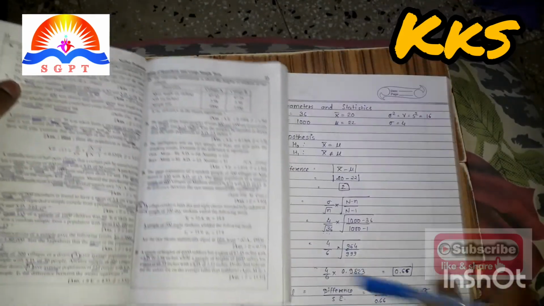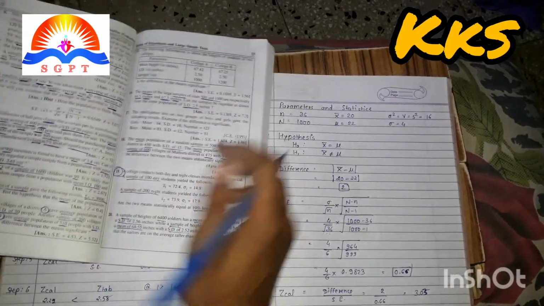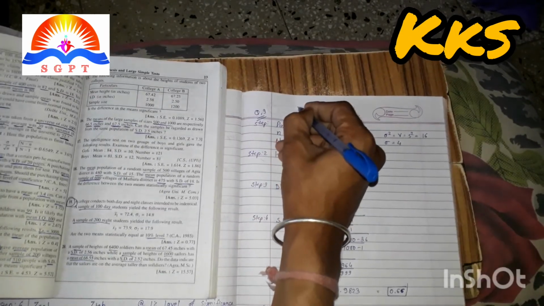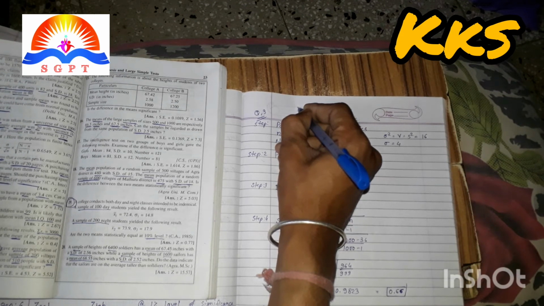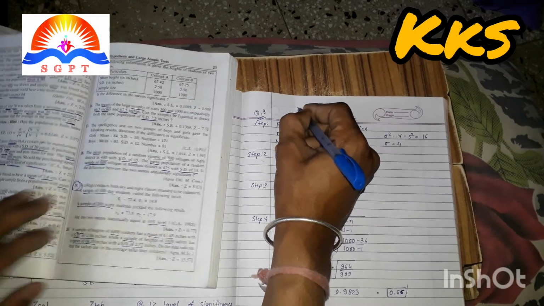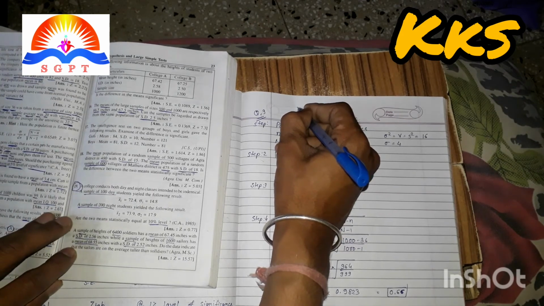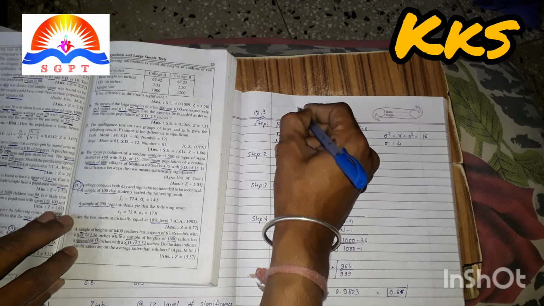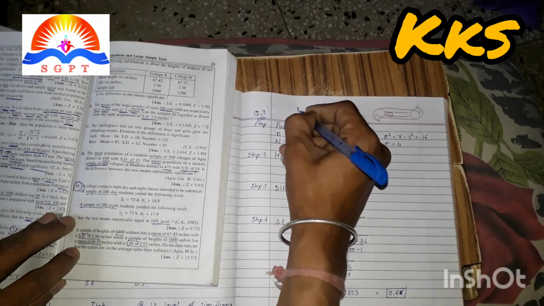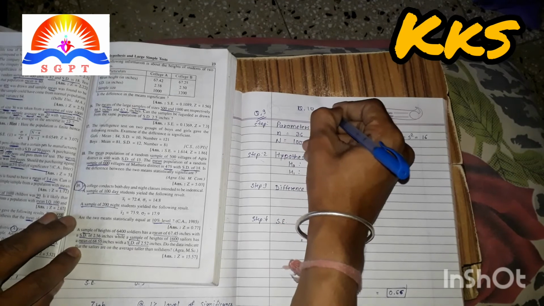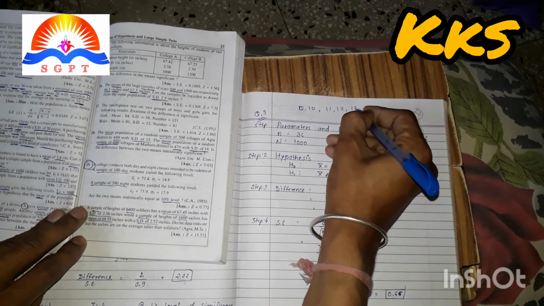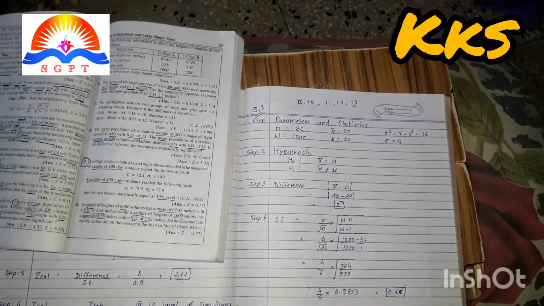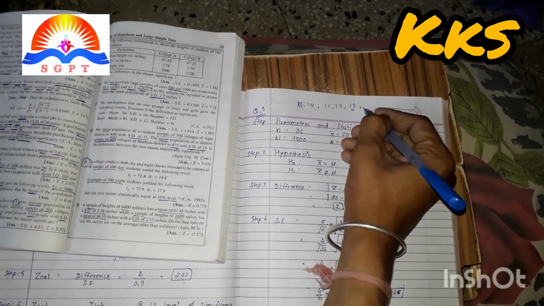I am telling you here which sums you can do in this method: question number 10, 11, 12. 13 is something different, you should try that, as basic statistics is used there.